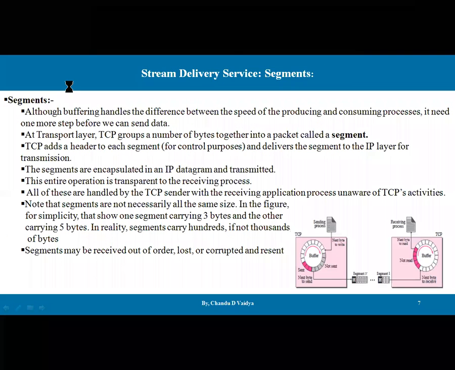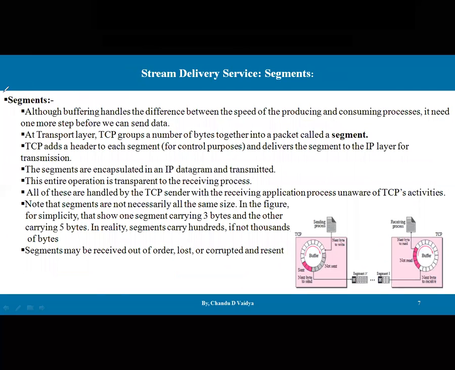Then there is a concept, guys, called segments. The unit of transport is the segment. Although the buffer handles the difference between the speed of the producing and the consuming process, it needs one more step before we can send data.